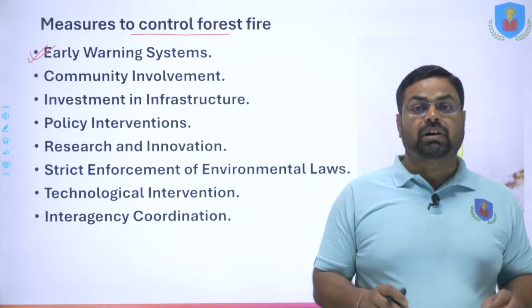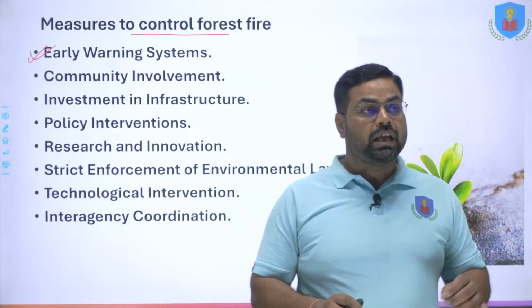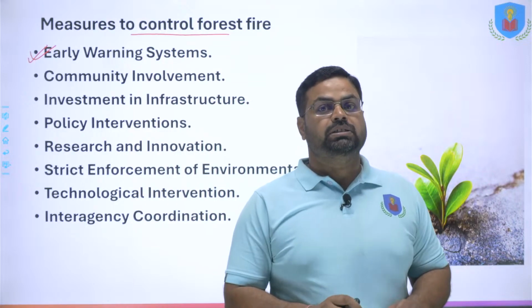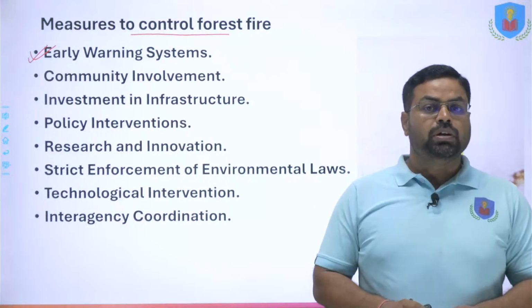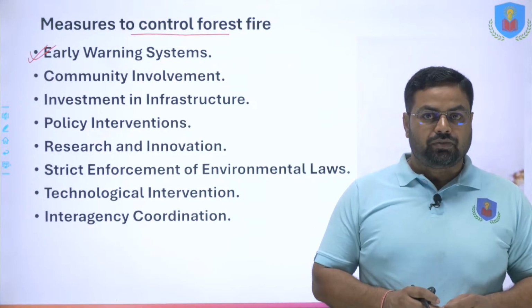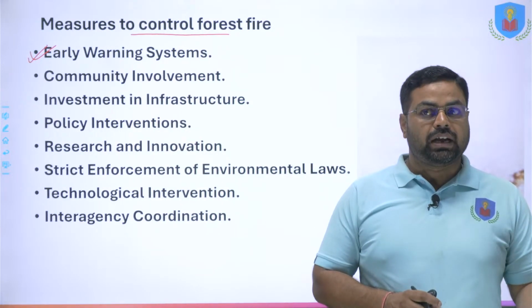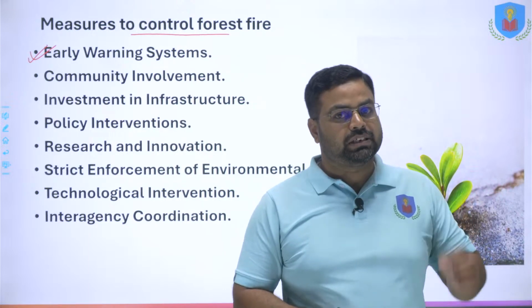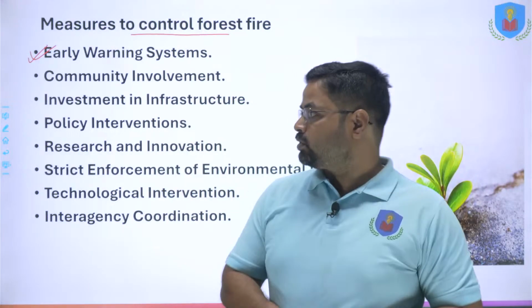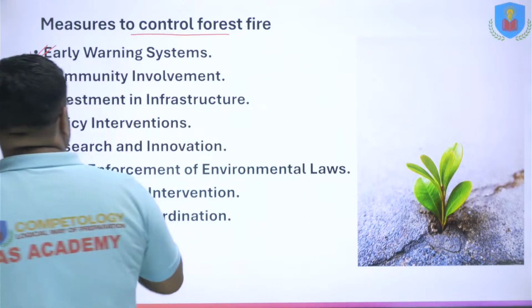Such early warning systems are already available, and they should be made more efficient so as to predict the forest fire that may occur and to ensure preventive action is taken, right? So this is one of the major ways.